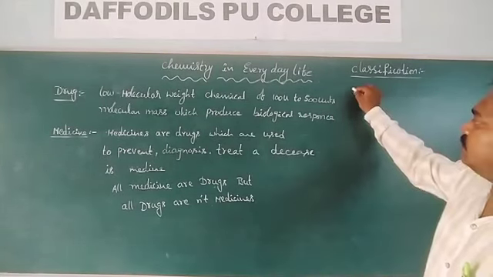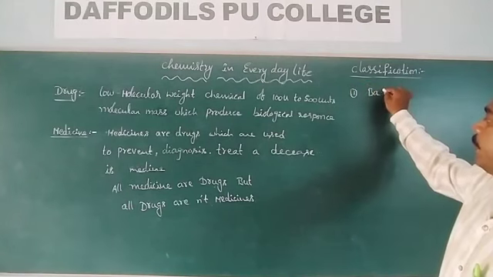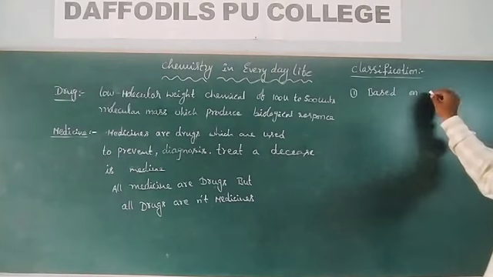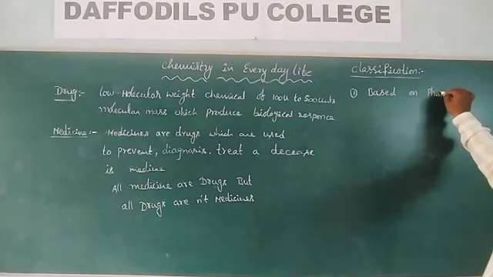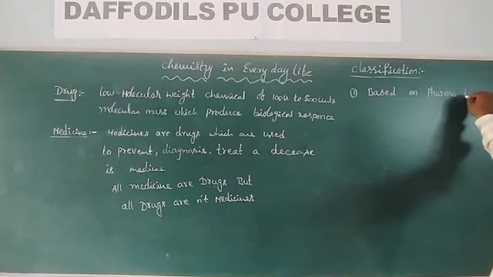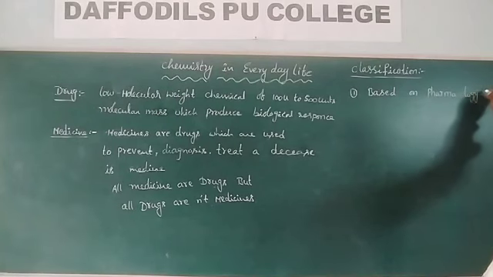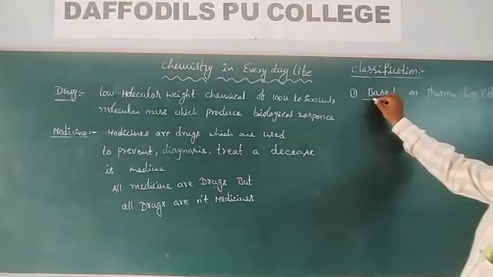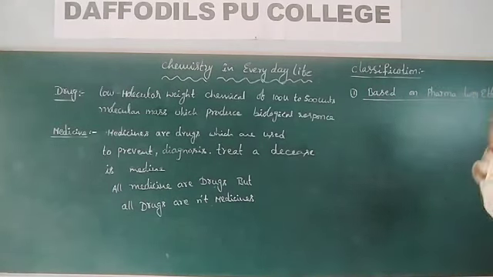First classification is based on pharmacology effect. Based on pharmacology means for which purposes these drugs are used; basing on that, the classification is made.